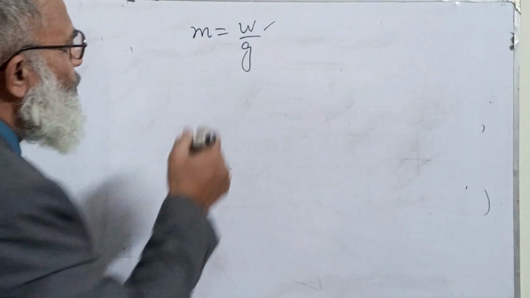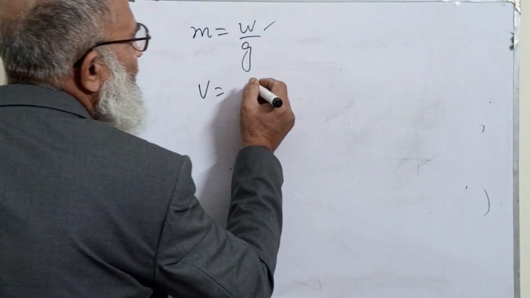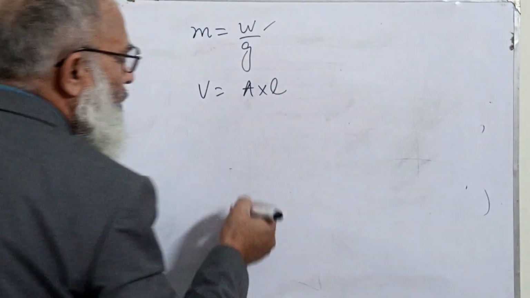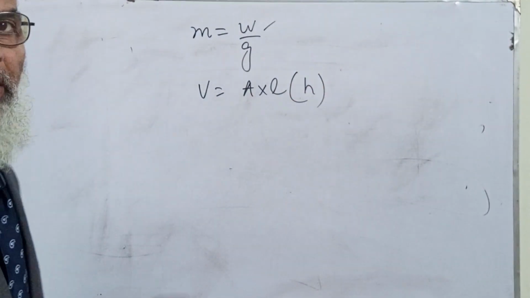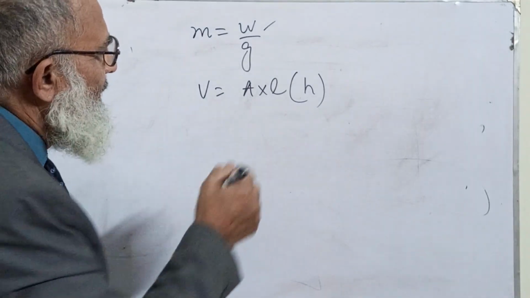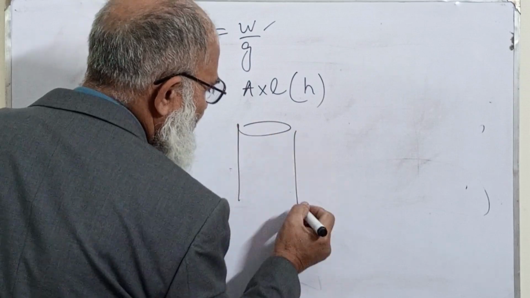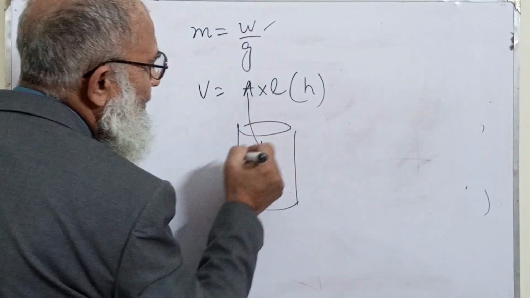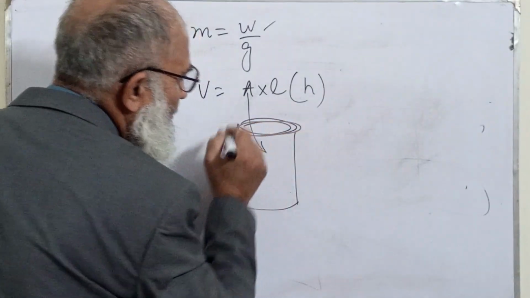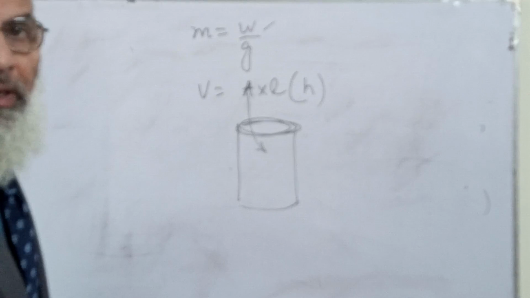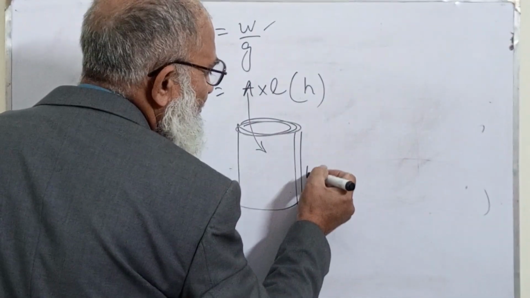And we also have to know the volume of that thing, and volume is always area multiplied by length, or sometimes by height. For example, for this cylinder, the area is this one, and the length or height is this.